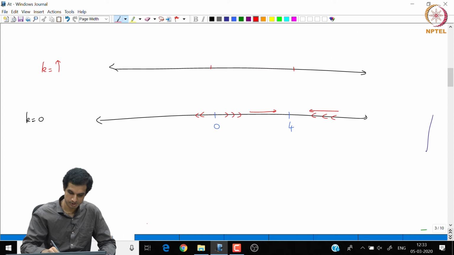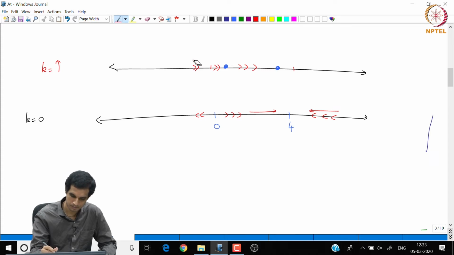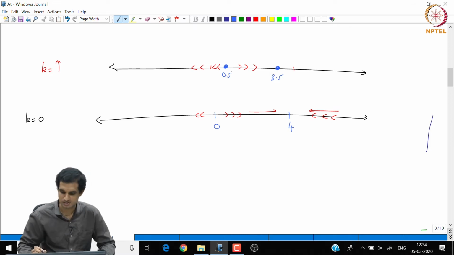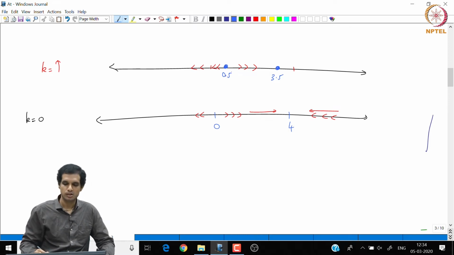So what happens here is these two equilibria come closer, but the stability is maintained if you go by the logic. dy by dt is positive in the region in between and negative outside. Now let us say the population is 3.5 and this is 0.5, just for simplicity, this may not correspond to actual values.